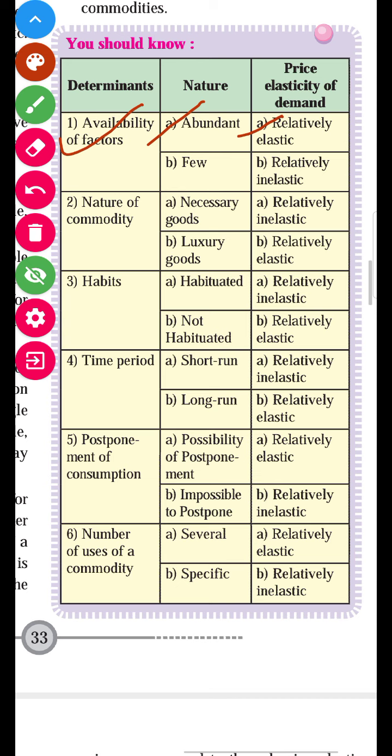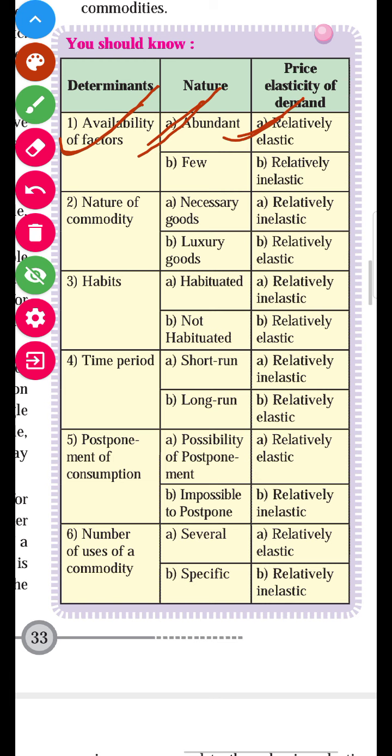It means a small change in price brings a large change in demand. Price changes by a very small percentage and demand changes by a large percentage, and therefore the demand curve is flatter in this case.